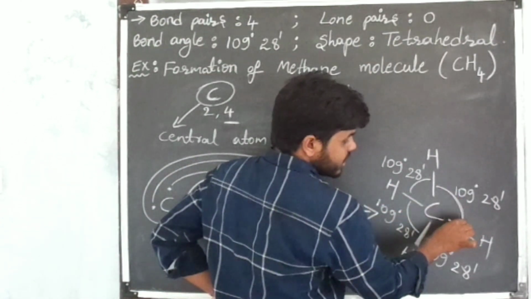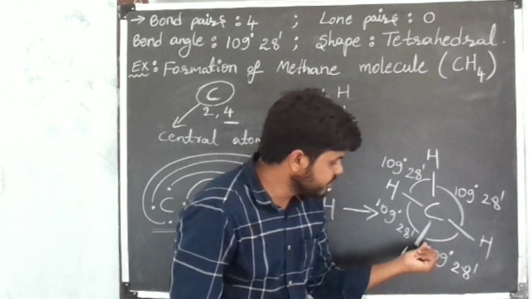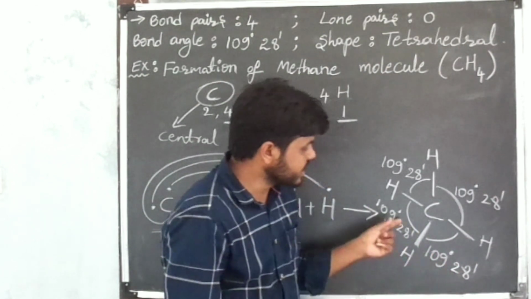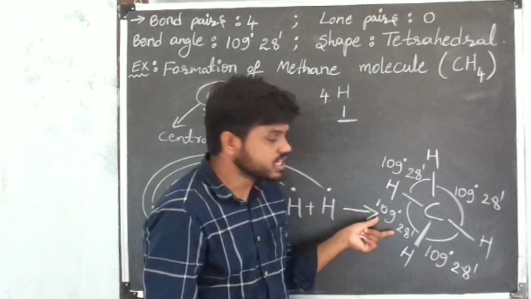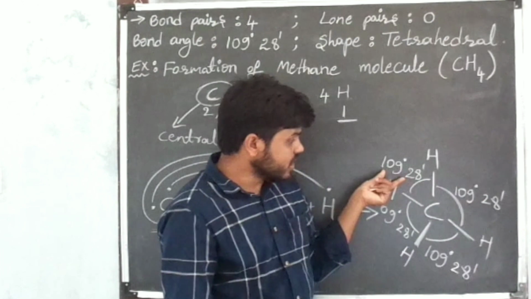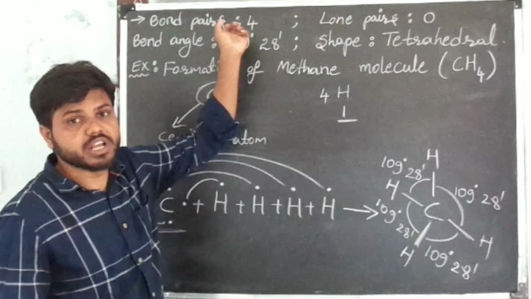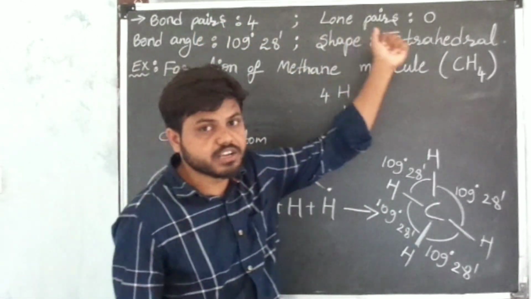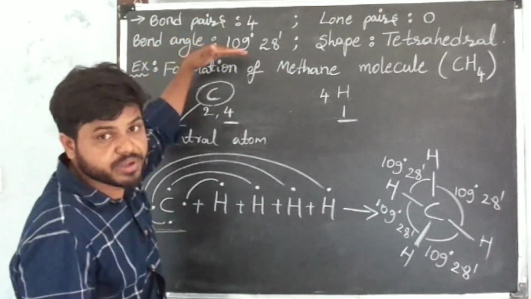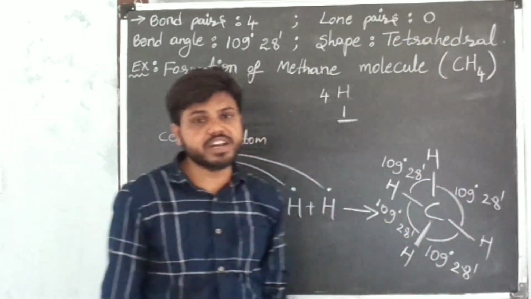Between every 2 bonded pair electrons we get angle 109 degrees 28 minutes. Angle between bonded electron pair is 109 degrees 28 minutes. From this we can say if any molecule having 4 bond pairs around the nucleus of central atom without any lone pair in the central atom, then the bond angle between bond pair electrons is 109 degrees 28 minutes, and the shape of the molecule is tetrahedral.